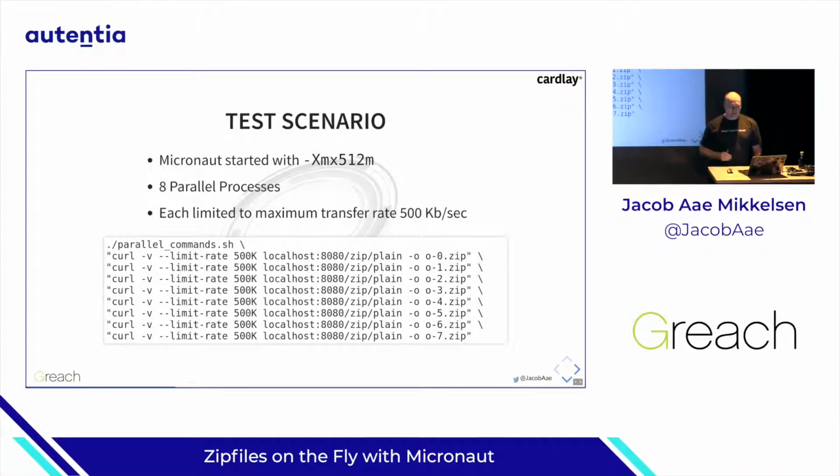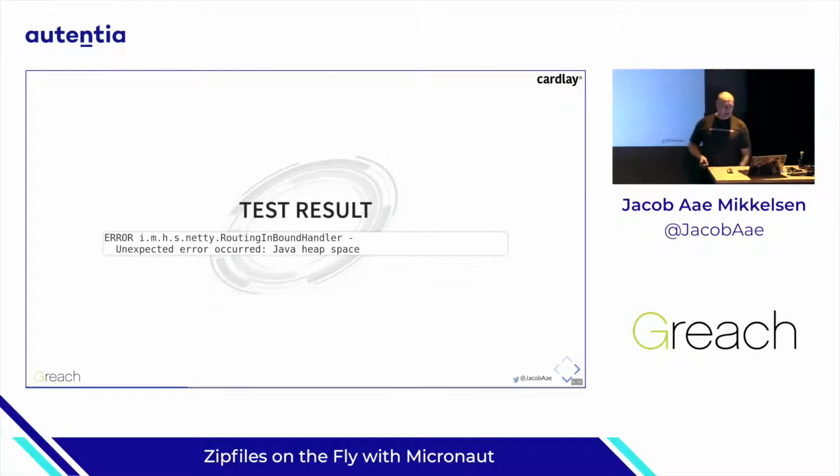So here we download with 500 kilobytes per second, and the test result is Java heap space. We die. We don't serve any zip files. That's just with 8 users. So we can, of course, scale this up. We just need to buy a truckload of RAM, put in the machine, but I think this will probably just move the expense to somewhere else. So it's not really a good solution.